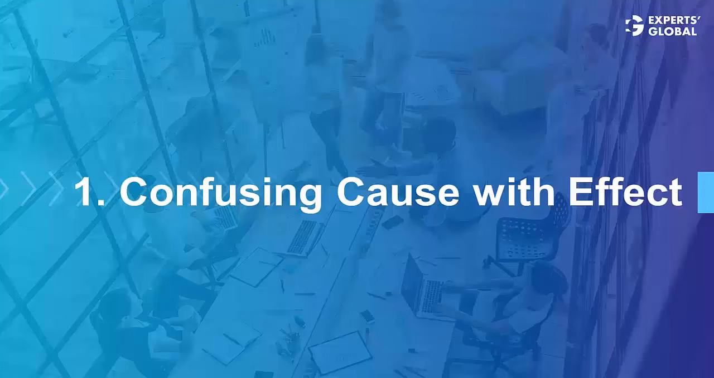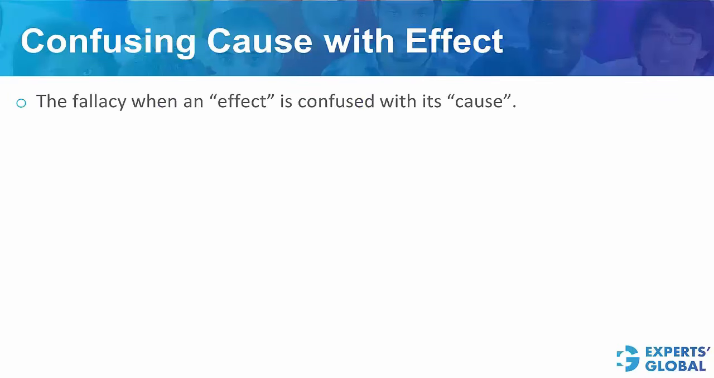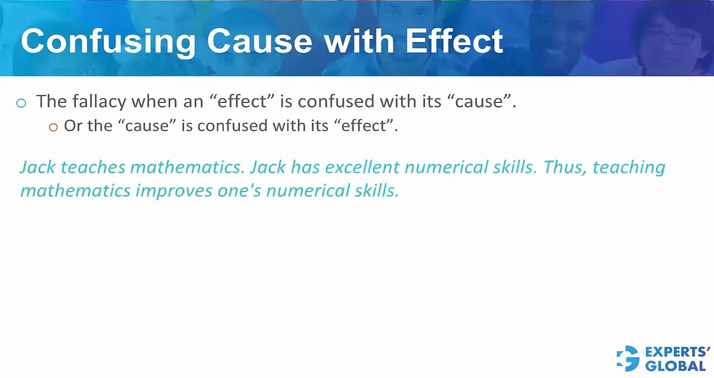Let's start with the first type of flawed reasoning, confusing cause with effect. This happens when an effect is confused with its cause, or the other way around. The cause is confused with its effect. Look at this example here. Please pause the video. Try figuring it out. The problem here is that Jack teaches mathematics is being considered the cause, and Jack has excellent numerical skills is being considered the effect. Whereas practically, it is very much possible that Jack has excellent numerical skills is actually the cause, and that is why he teaches mathematics.